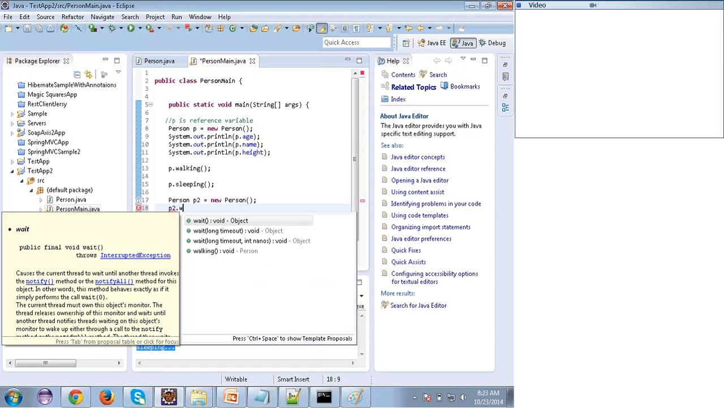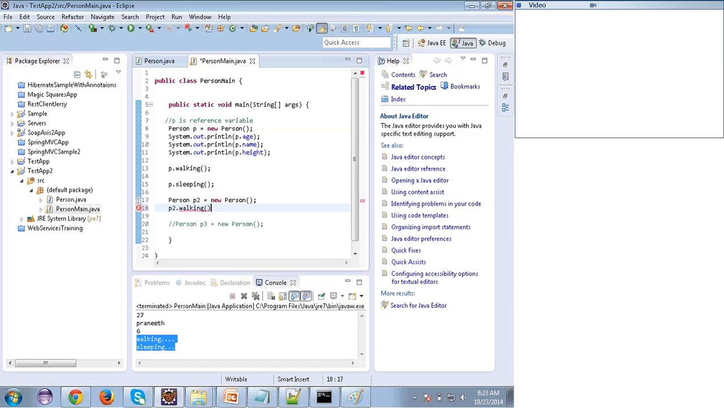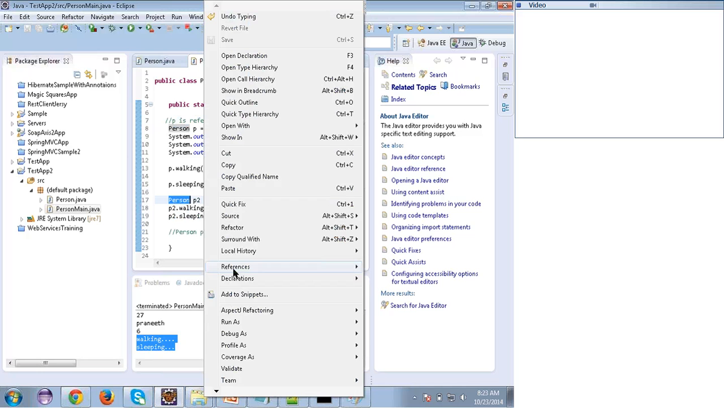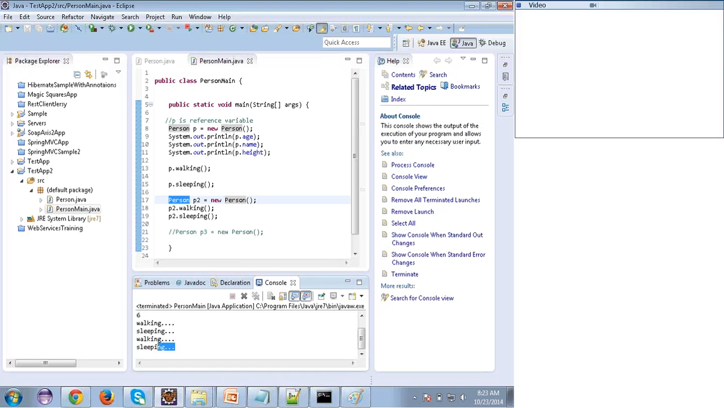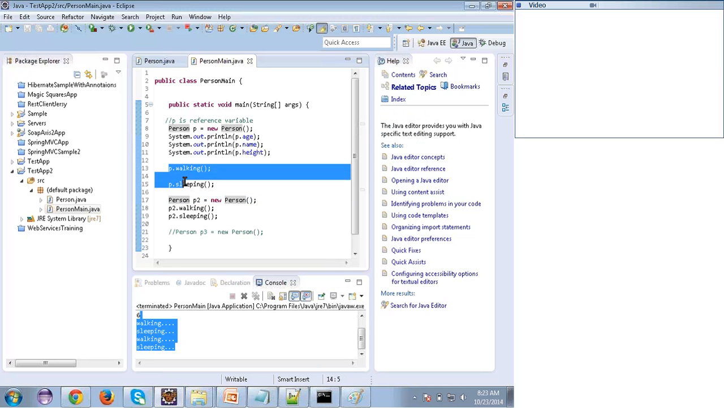So see here, working, or else I can also call p.sleeping, because I have created an object for the same class, the Person class. So that's why I'm able to access it again. If I run it, you will see it twice. Right click over there, run as a Java application. But everything I will teach you later. Just try to understand what the class is and what is happening there. See here, I'm getting working and sleeping twice. With the p object I'm calling, and with the p2 also I'm calling. Clear?